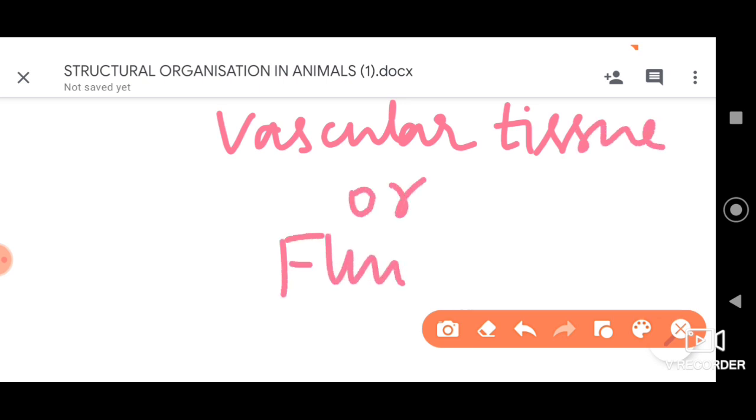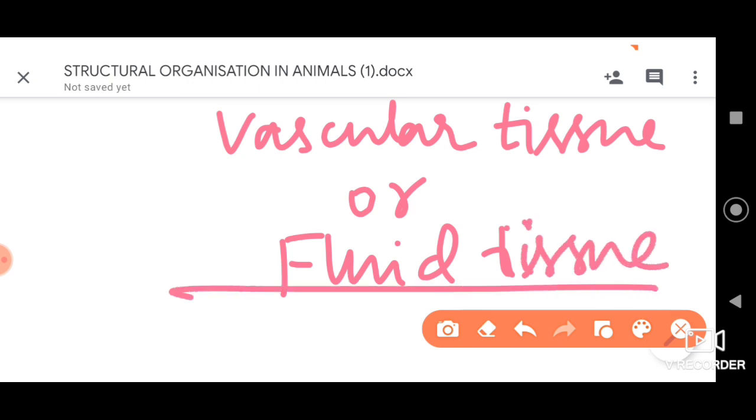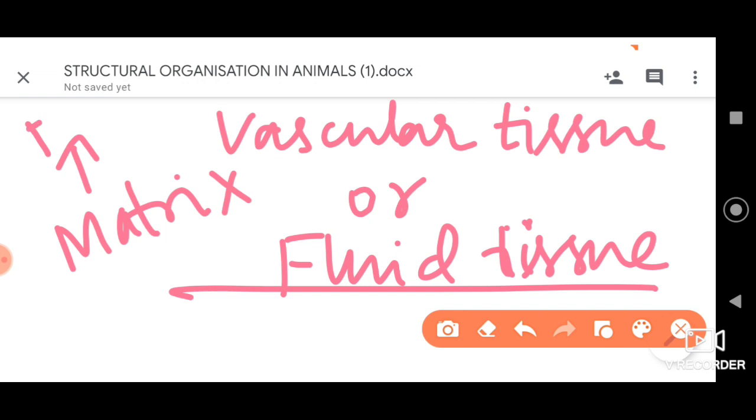So here, let us discuss a few important aspects about this vascular tissue or fluid tissue. So the first thing you need to remember is that it has a fluid matrix. Okay, the matrix is fluid in nature. This is the first point.